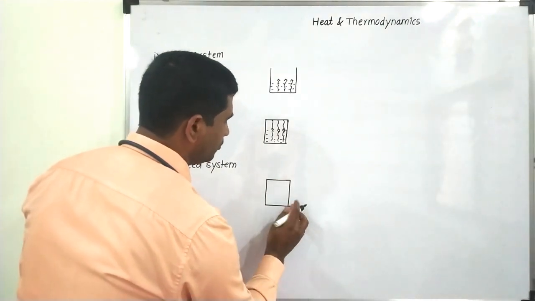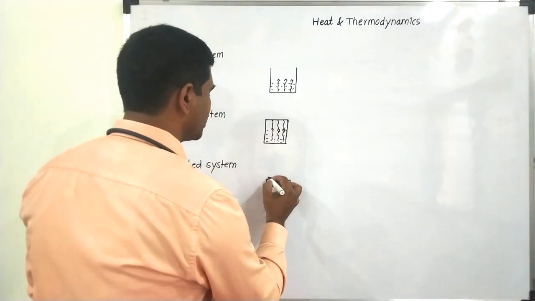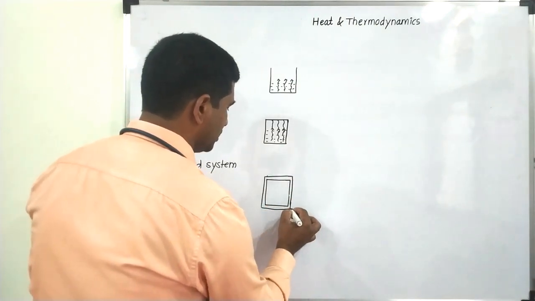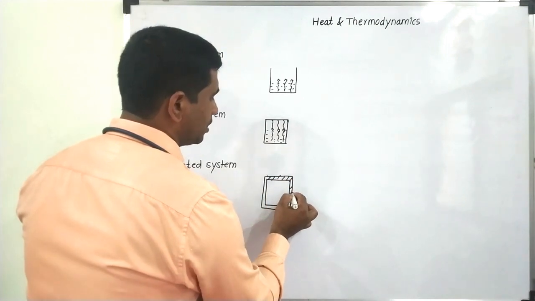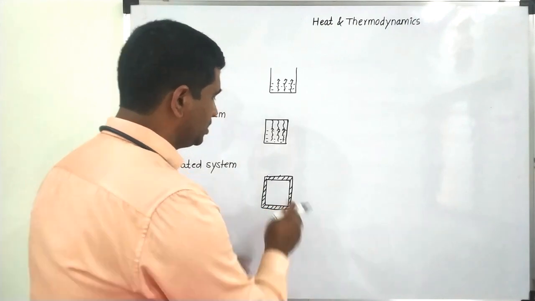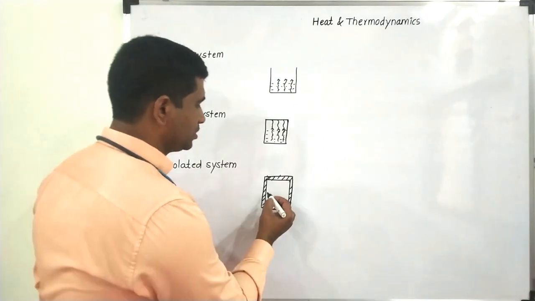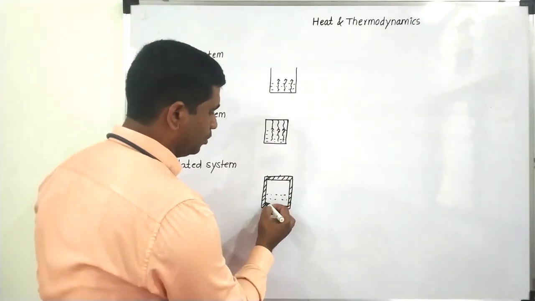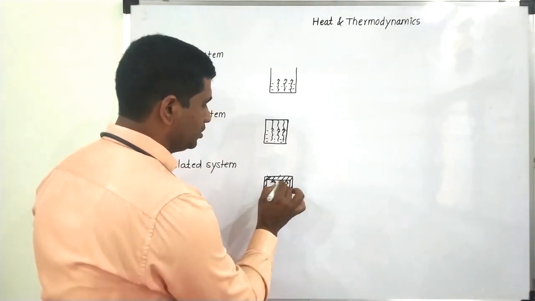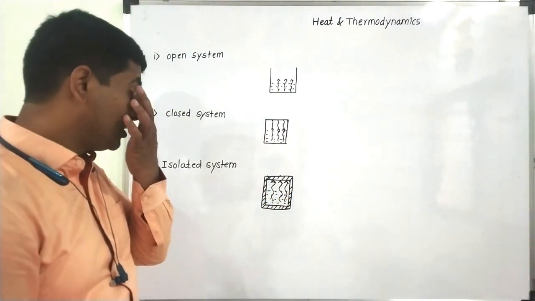And let us consider the third example. I have boiling water kept in a thermos flask. Let us consider that this thermos flask is not in contact with the surrounding, and its walls are not diathermous, so they do not allow the water to lose heat to the surrounding. Though water vapors are coming and may go up to this point, they are not losing any amount of heat to the surrounding.